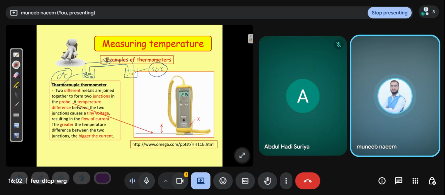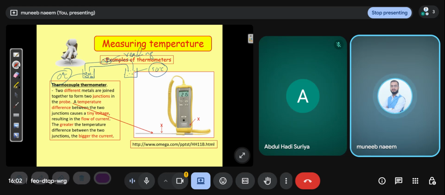Because of this temperature difference, electrons flow, because energy flows from higher temperature to lower temperature. So electrons flow through the wire from 50 degrees to 0 degrees, and the voltmeter gives the reading. This is the thermocouple thermometer.